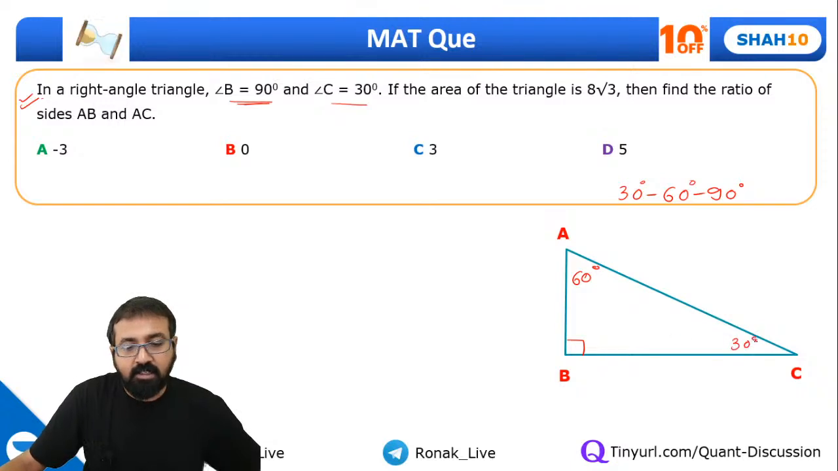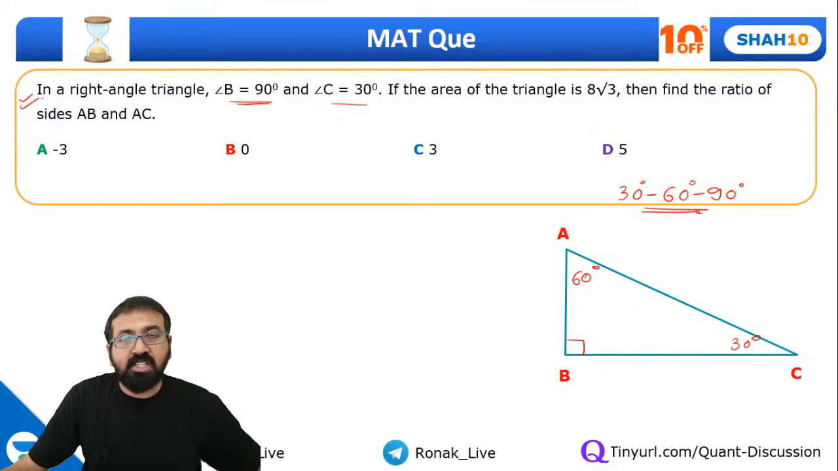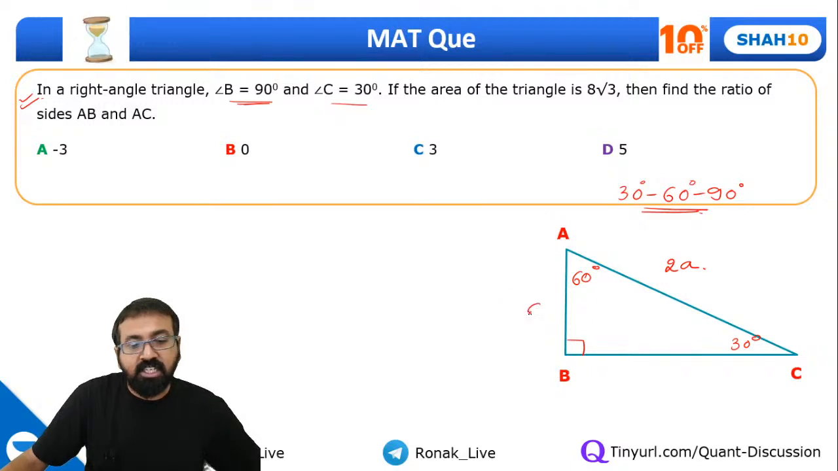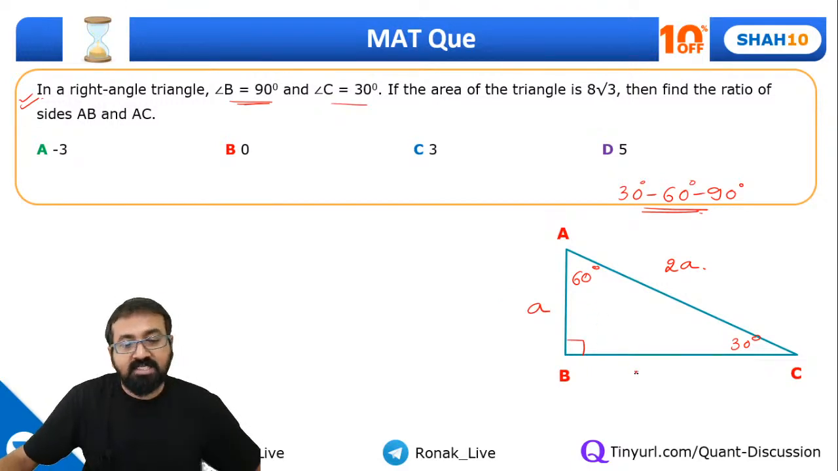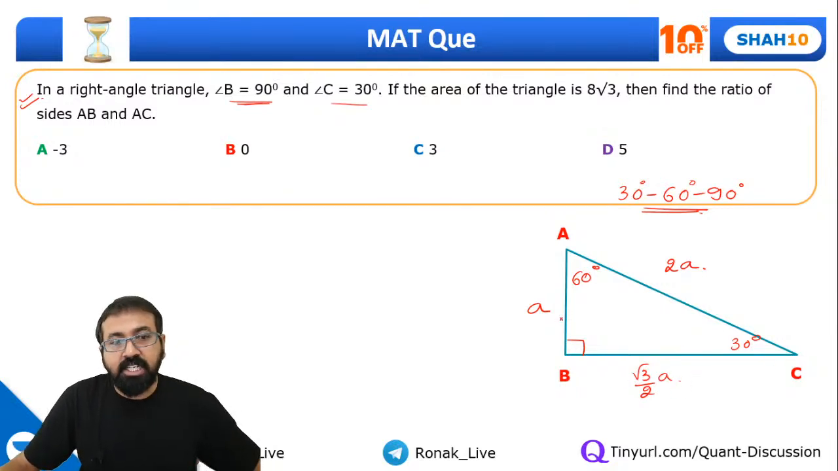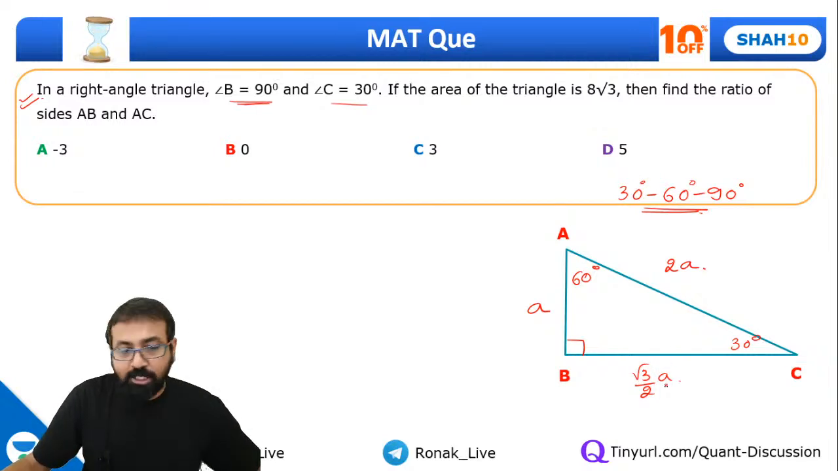Now guys, what you need to remember about this 30, 60, 90 triangle is, if I take hypotenuse as 2a, remember this part, then side opposite to 30 degree will be half of hypotenuse, and side opposite to 60 degree will be root 3 by 2 times hypotenuse. Please remember this. So this will come out to be root 3a, 2a into root 3 by 2. Correct?